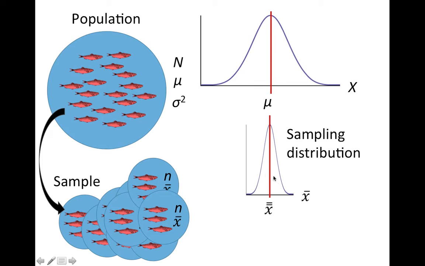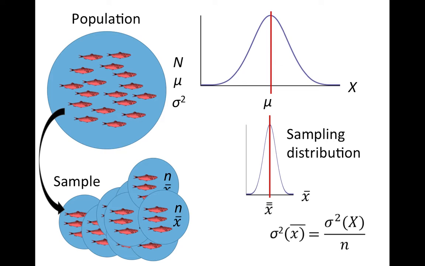This sampling distribution will also have a variance. Now, how large will that be? Well, that depends, of course, on the population variance. If the population variance is very large, it will be more difficult to get a good estimate of the population mean. So the sample means will differ a lot from each other, and the variance of the sampling distribution will be larger. The variance of the sampling distribution also depends on the size of the samples. The larger the sample size is, the better the estimate of the population mean will be. The means will be closer to each other, and the variance of the sampling distribution will be smaller.